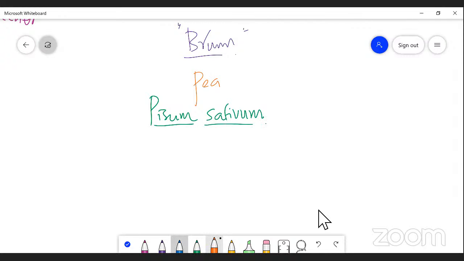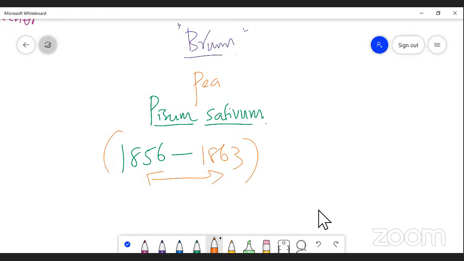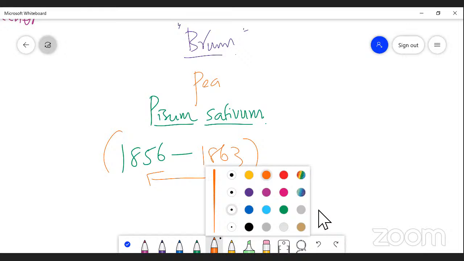And finally, he spent more than 7 years on his research work in Pisum sativum, right from 1856 to 1863, right? In the duration of 1856 to 1863, he did a lot of experimental work on Pisum sativum.